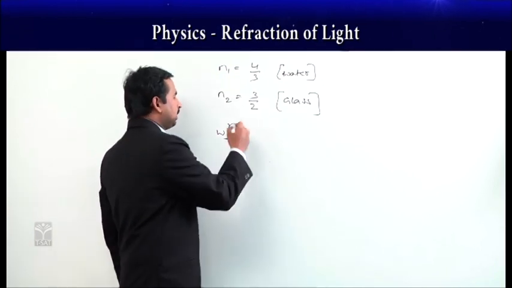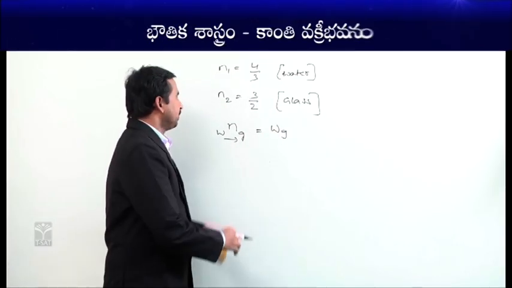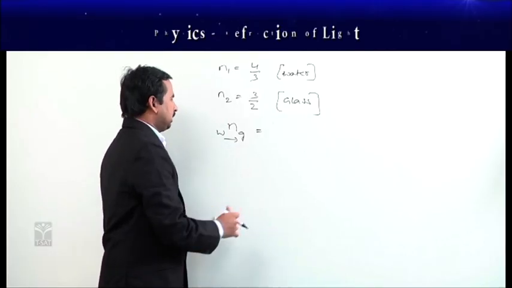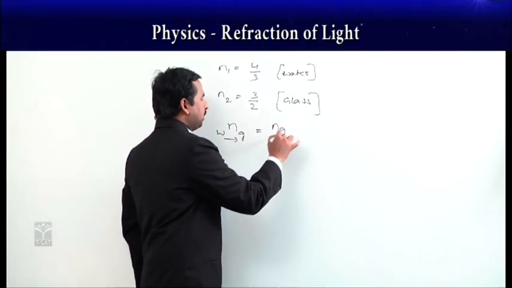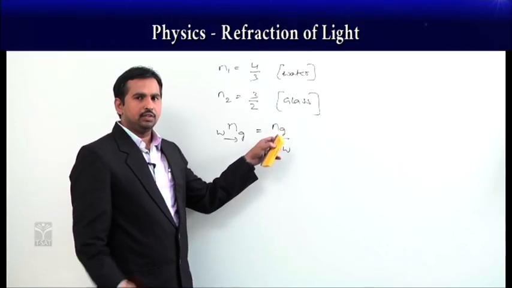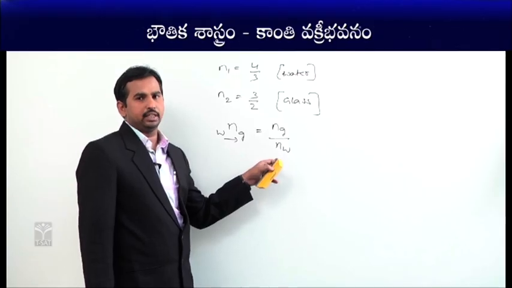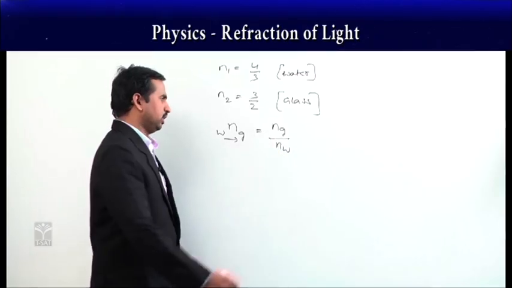As it is coming from water to glass, if you compare the refractive index here, it becomes Ng/Nw, meaning the refractive index of glass, the medium which the light ray is going to enter, over the medium from which the light ray started, Ng/Nw.